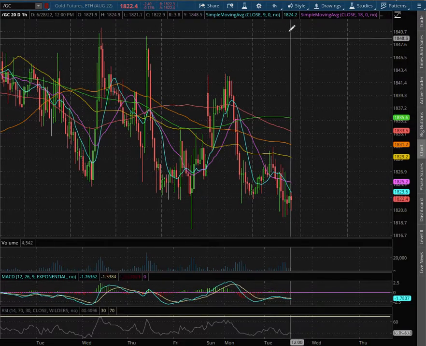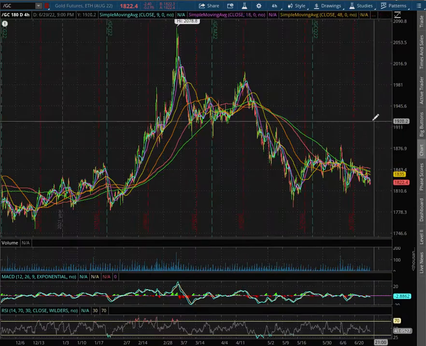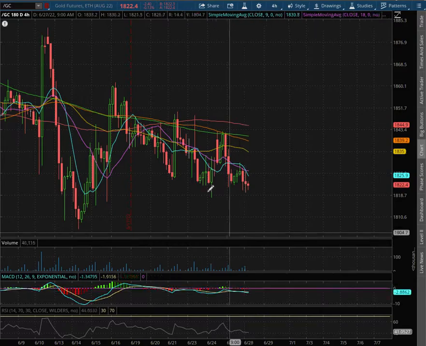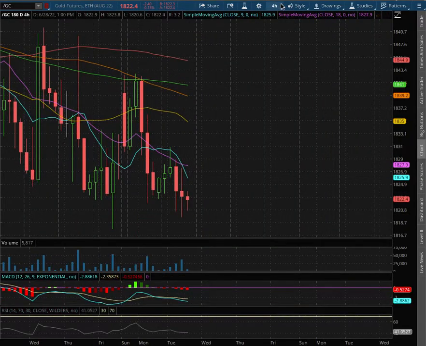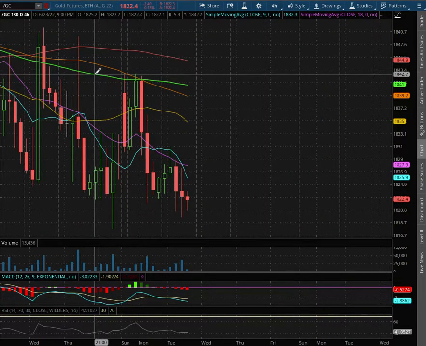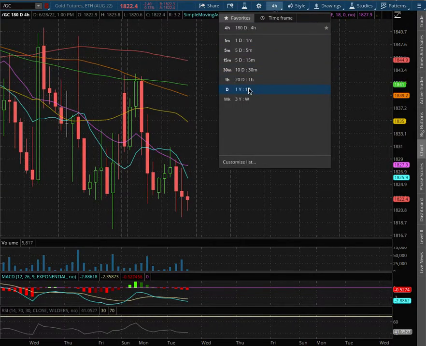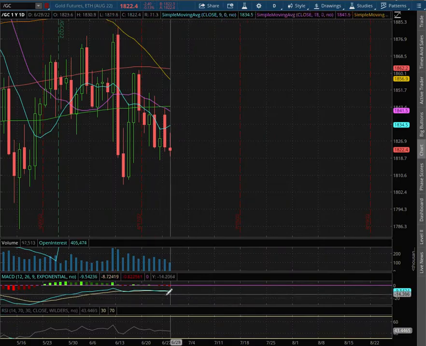We are in negative MACD. As we extend that to the 4-hour chart, we also remain in negative MACD. We did see it diverge. We're still below the 200 moving average, this green line at a price of $1,841. As with the daily chart, we remain in negative MACD, seeing signs of a divergence.